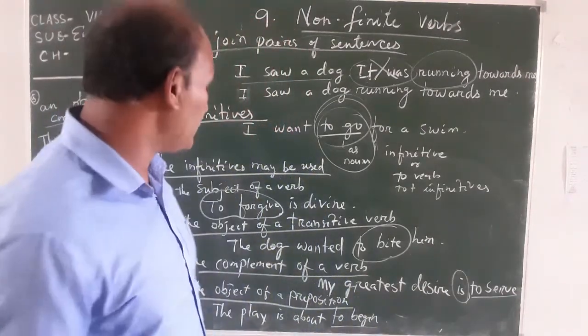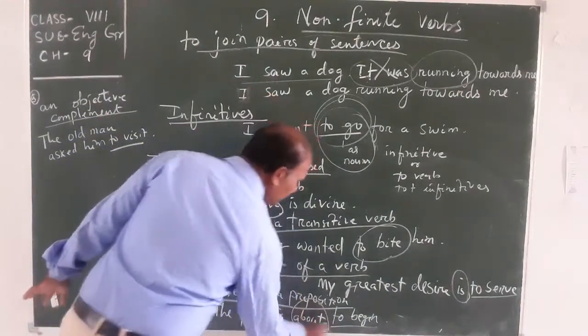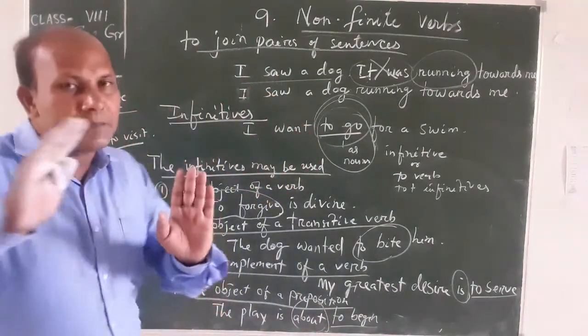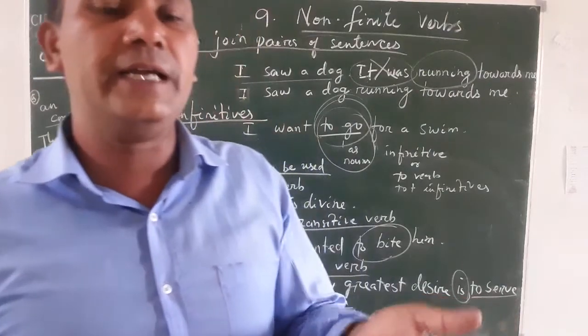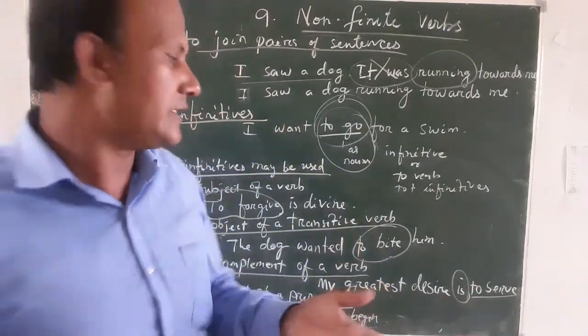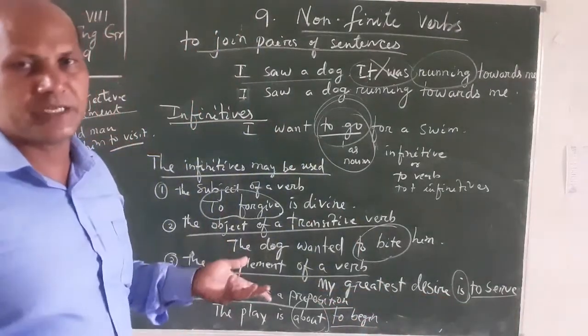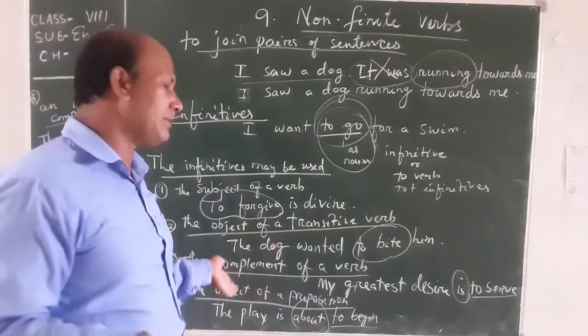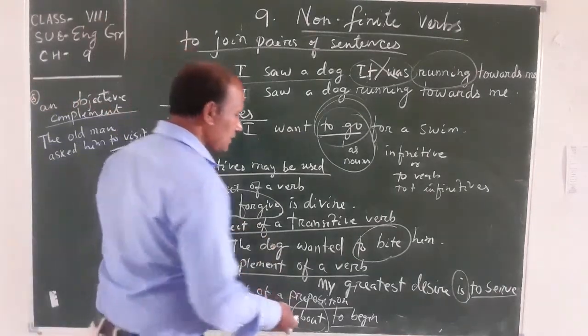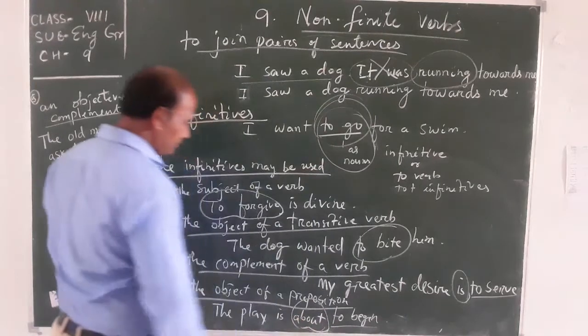Next point, the object of a preposition. Do you know the object of a preposition? Here the preposition is about, and the to plus infinitive that comes after the preposition is the object of a preposition. Is it clear? Now, the play is about to begin. The play is about to begin. Here the object of a preposition is clear.